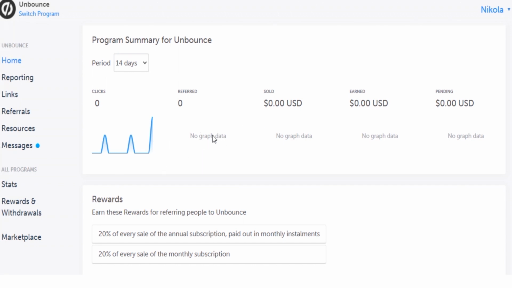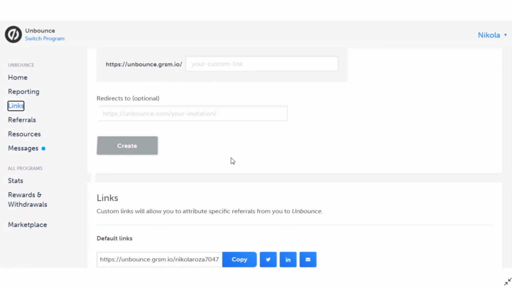So right now, click on the button right here and click on the Dismiss button, and that's where we can see your unique referral link. And all you have to do is click on this Copy button to copy your link.